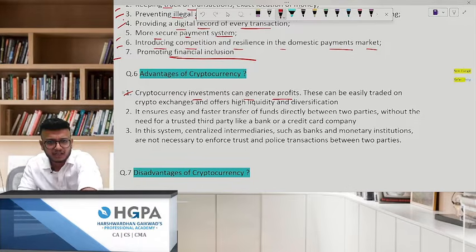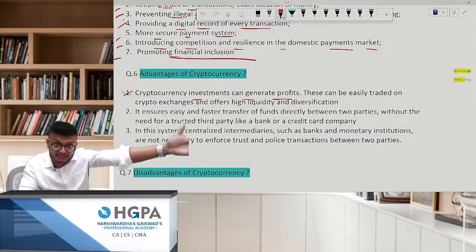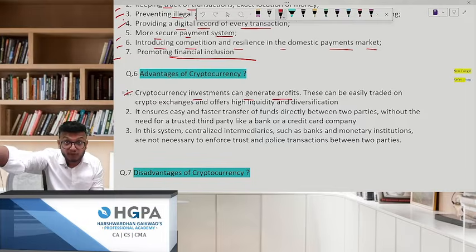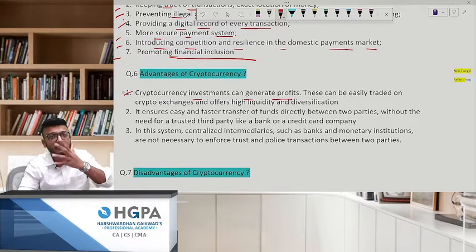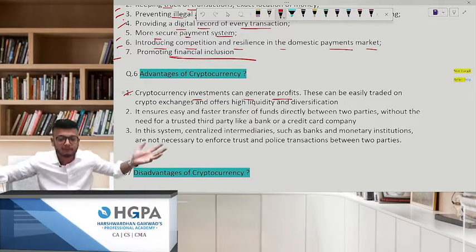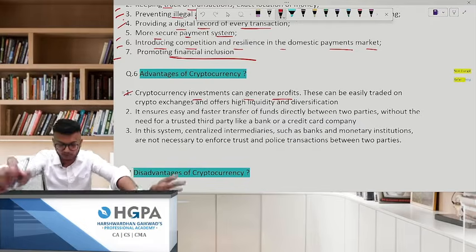I cannot touch it. If I buy a flat, yes, I can go and see it. If I buy a painting for that matter, I can go and feel it. I can go and touch it. Cryptocurrency is nothing but what? It is all a bubble. But still, people can make profits out of it, okay?